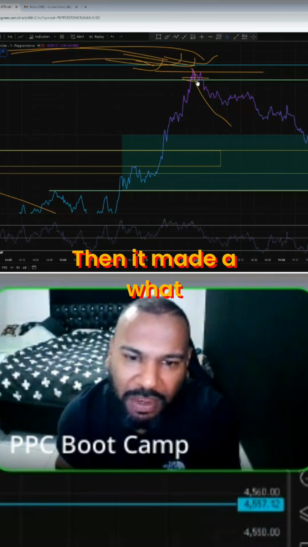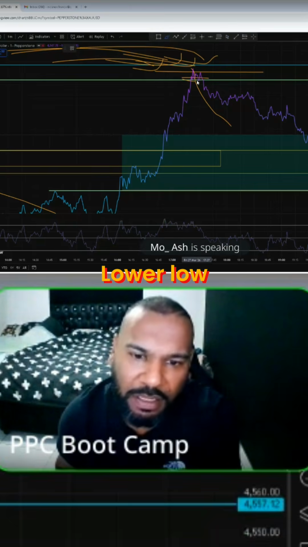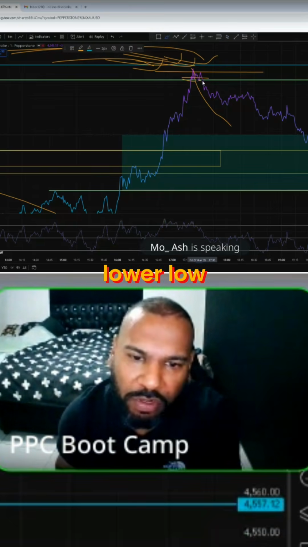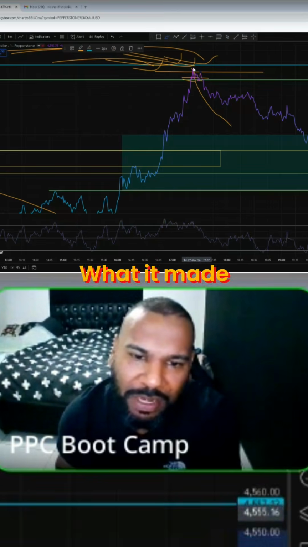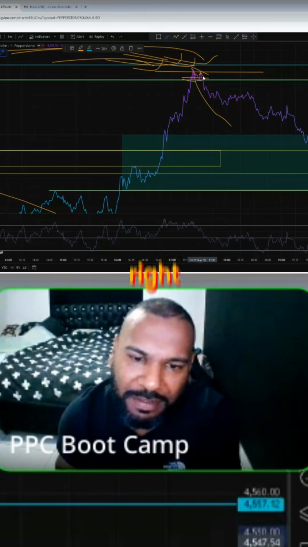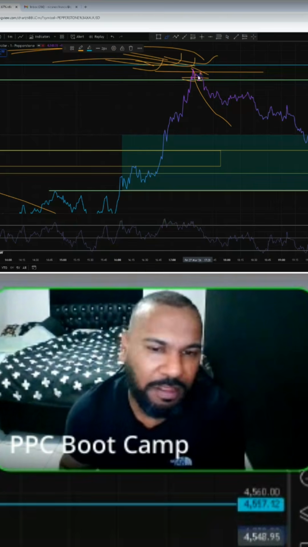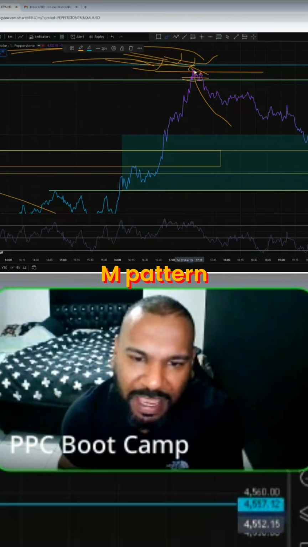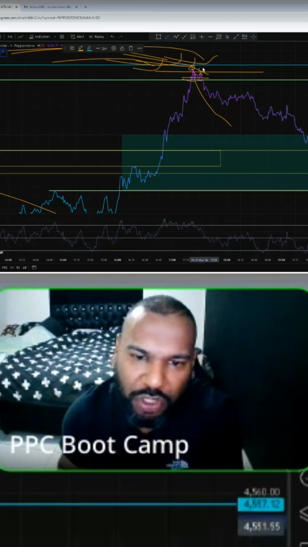Then it made a what? It made a lower low, right? Then it pushed up again, what did it make? Lower high, right? And to me, this here is an M pattern, double top.